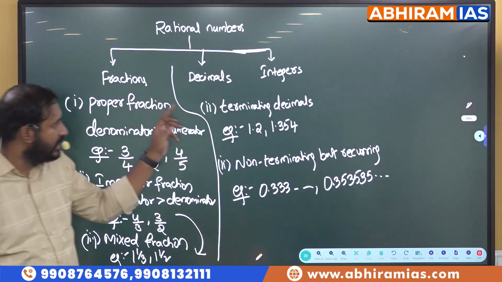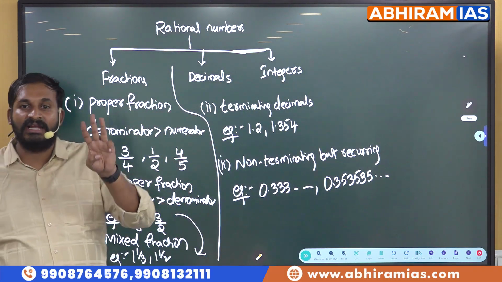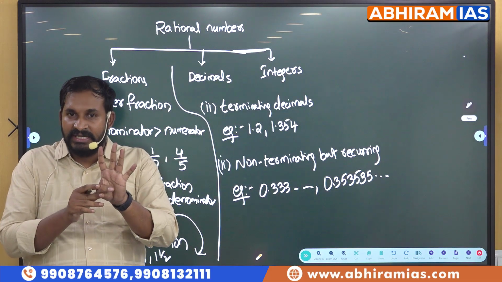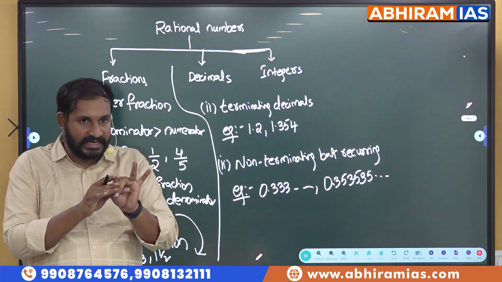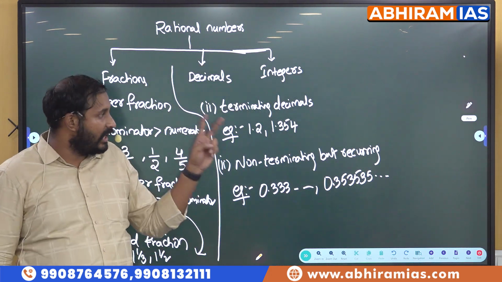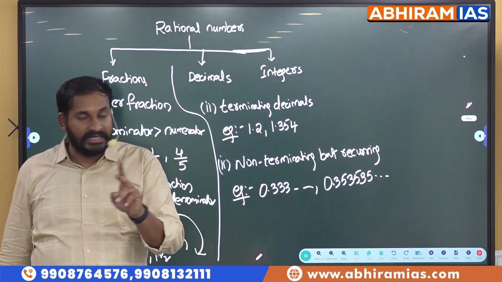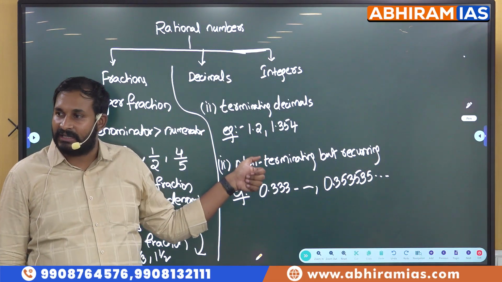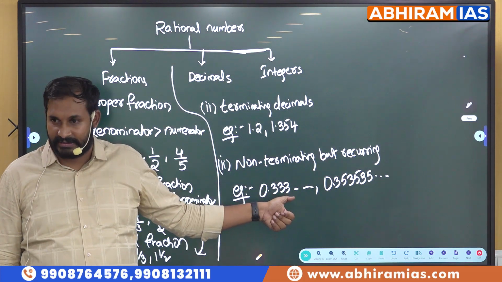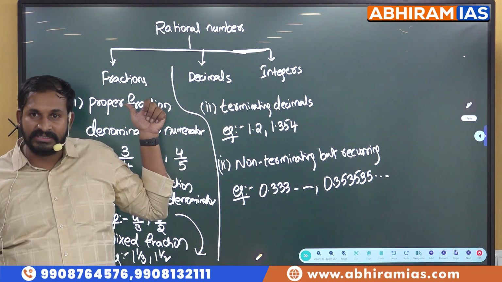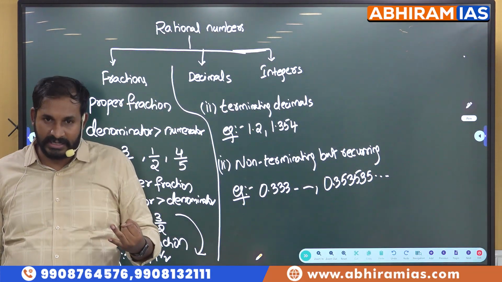Leave that aside. Next, when it comes to these decimals, actually there are three types of decimals, students. First one is terminating decimals. Next one is non-terminating and recurring. And the third one is non-terminating, non-recurring. Out of these three categories, two categories come under rational: one is terminating and the other one is non-terminating and recurring. And the third category goes under our irrational numbers, that is non-terminating and non-recurring.